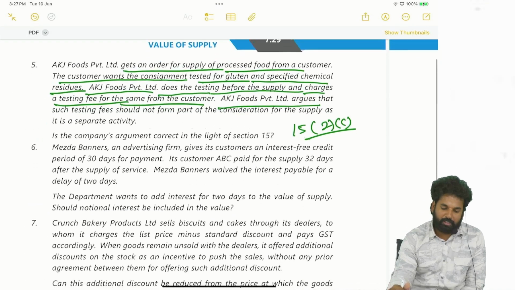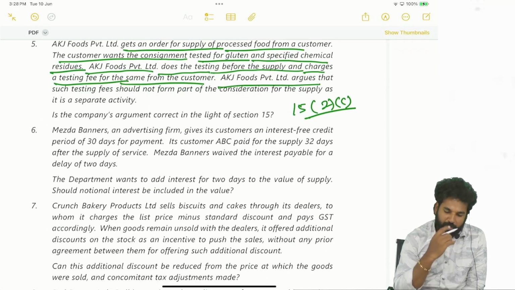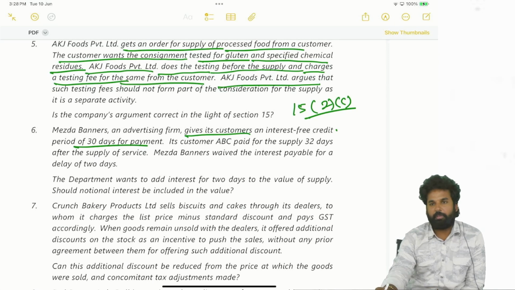Next, Mazda Banners, an advertisement firm, gives its customers an interest-free credit period of 30 days for payment. So this is a service supplier giving credit of 30 days for payment. Its customer ABC paid for the supply 32 days after the supply of service. That means 2 days delay. Mazda Banners waives the interest payable for a delay of 2 days.